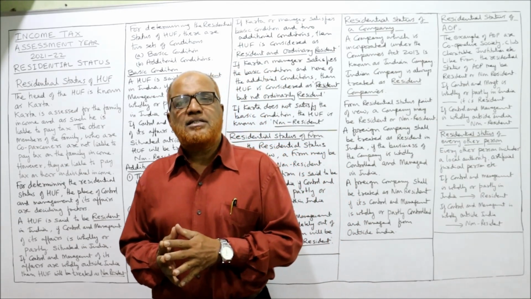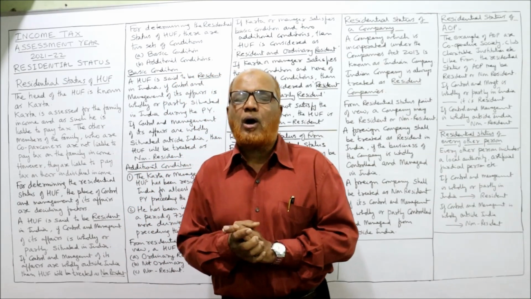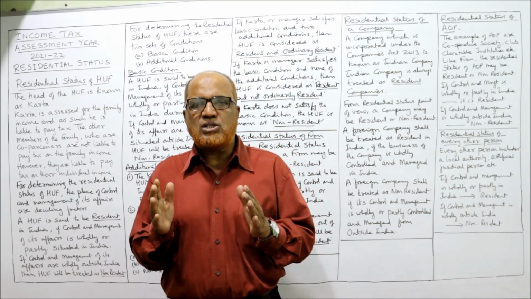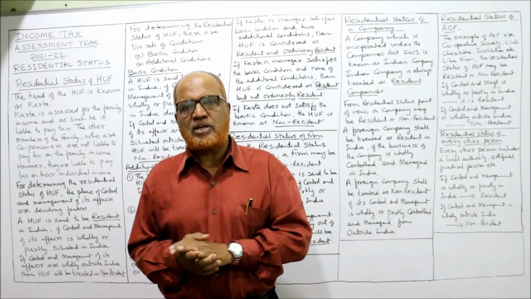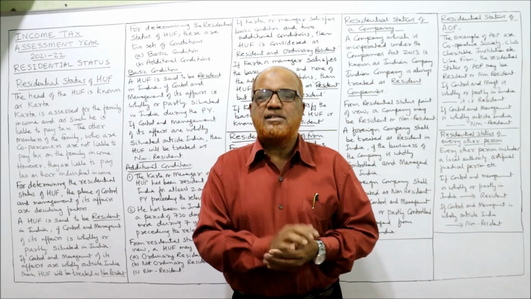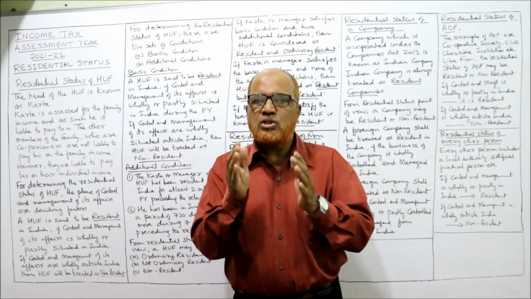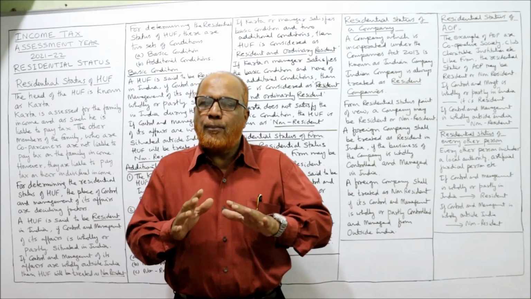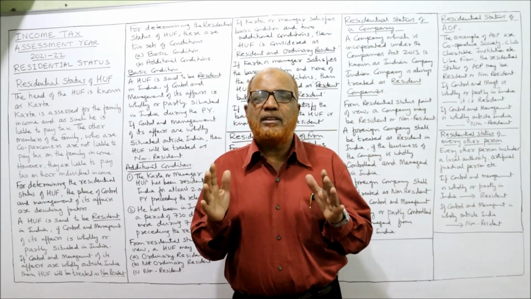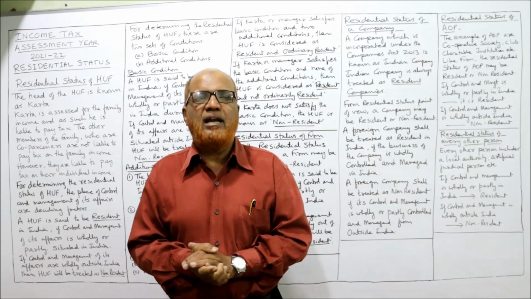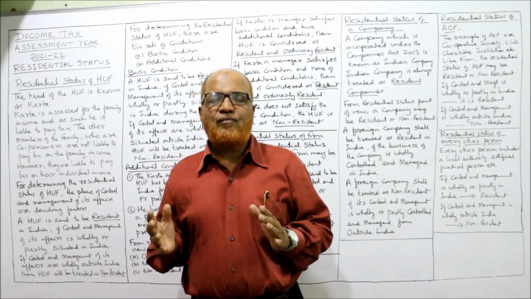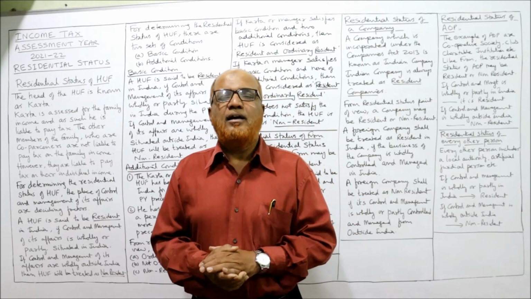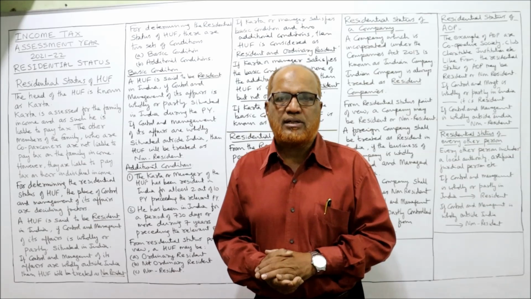In the last video, I completed the discussion on how to determine the residential status of an individual. So if you have not watched the last video, I suggest you go to the playlist of my channel, select the subject income tax for the assessment year 21-22, watch the first part, part 1 theory on residential status, and be clear about how to determine the residential status of an individual. In examination, they frequently ask a theory question: explain the provisions regarding determination of residential status.